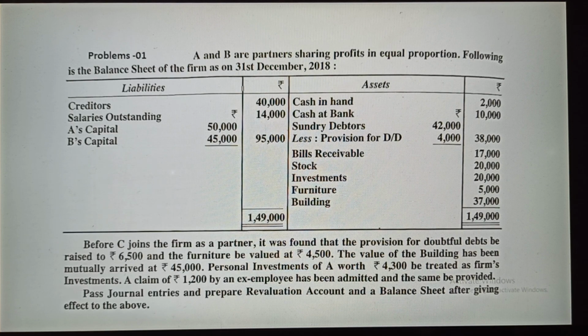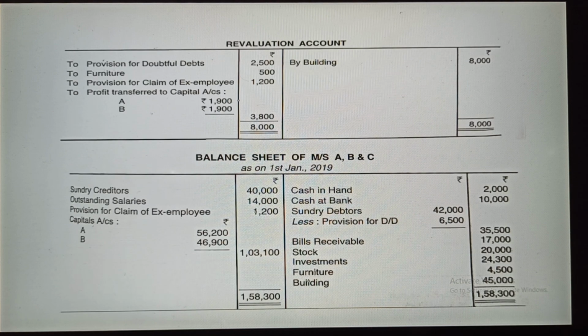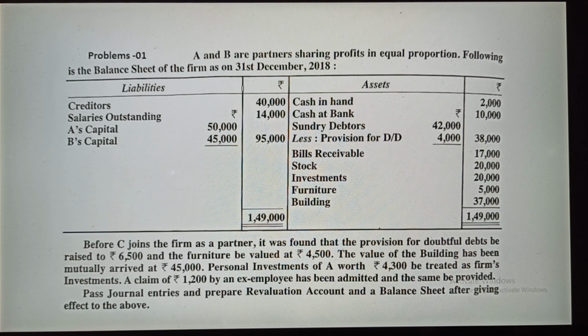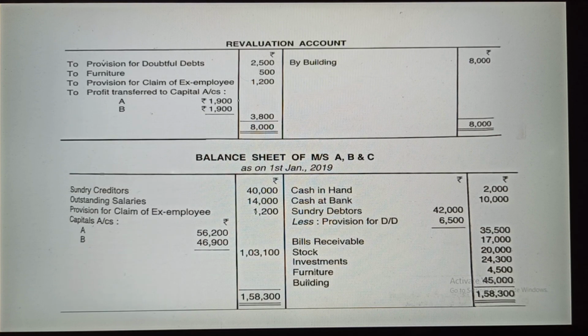Then go back, sundry debtors 42,000 rupees. Again your sundry debtors will be 42,000 rupees. Go back, less provision for doubtful debt 4,000 rupees. Earlier it was given, but as per the instruction 2,500 also increases. So now we will include this 2,500, and in total it will become 6,500. Now you have to subtract the provision for doubtful debt 6,500, and ultimately the balance for the sundry debtors will be 35,500.